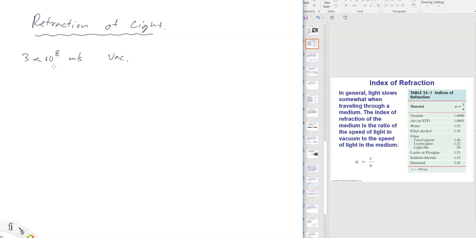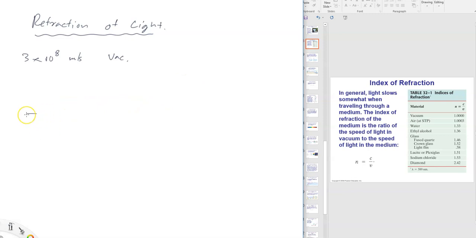So this is the highest speed it travels, but if it travels through some other medium, like let's say glass or water or something, it slows down, depending on how dense the medium is, how compact the molecules are. So when the speed changes at that boundary, when it goes from one medium to another, the direction can change. So it is something like this.